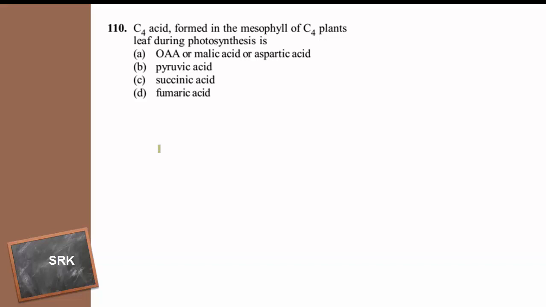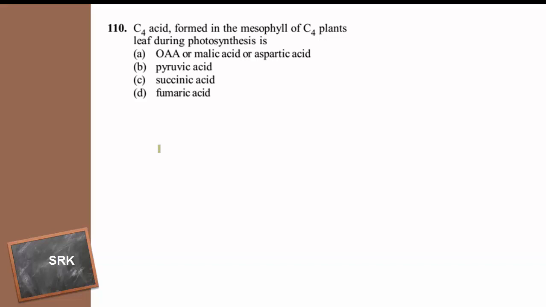C4 acid formed in chlorophyll of C4 plants leaf during photosynthesis is: OAA, oxaloacetic acid, or malic acid or aspartic acid, pyruvic acid, succinic acid, fumaric acid. What are C4 plants and what are C3 plants?